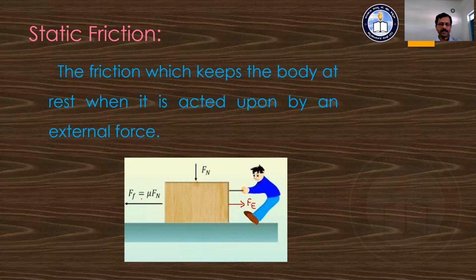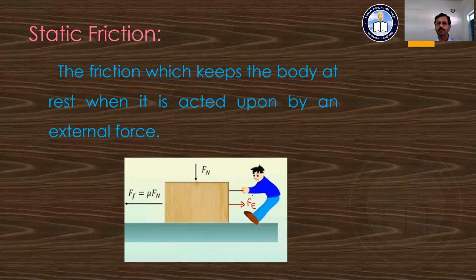And there is some limit. As you increase this external force, at a certain moment this body starts to move from its position.